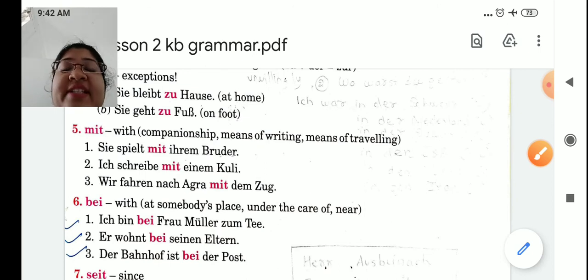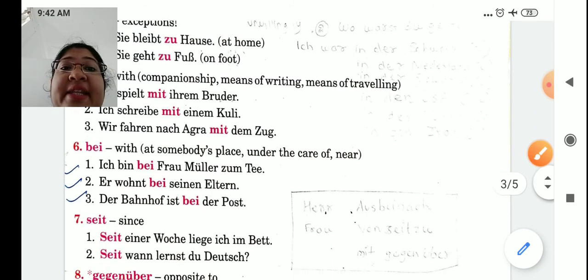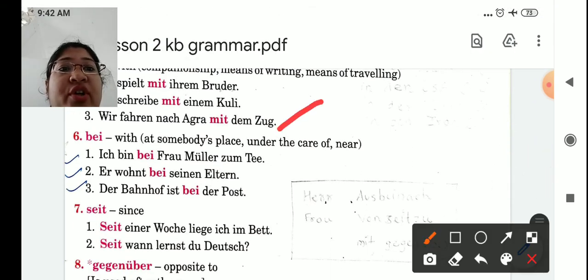Now, students, never say ich wohne mit meinen Eltern. I live with my parents. No, that is not your home. You are living at their home. So for that we use wohnen bei Eltern. If you are living with your husband or wife, in that case only we will use mit. Ich wohne mit meinem Partner or meiner Frau, meinem Mann. Remember this difference. Now, if you are living at your parents' home, what will you say? Wohnt bei seinen Eltern. He lives at his parents' home. That is not his own home.